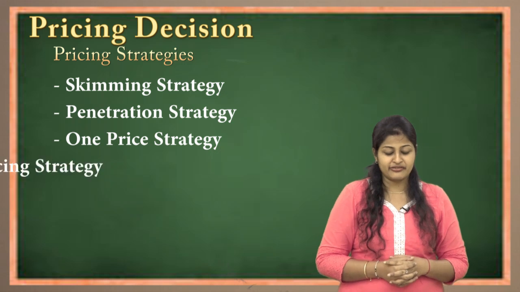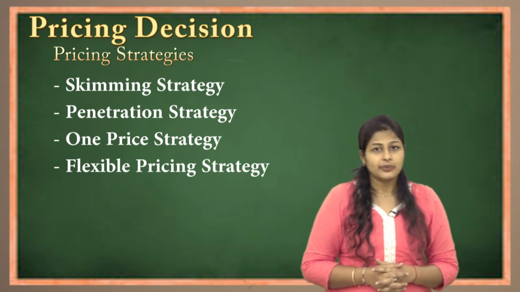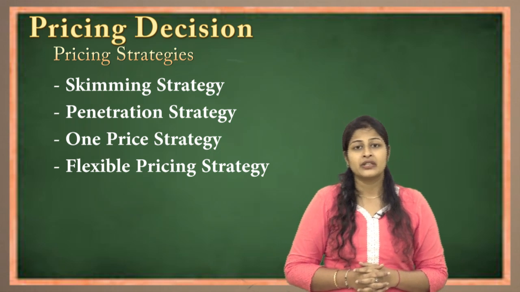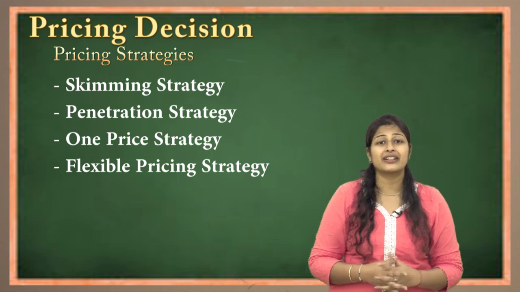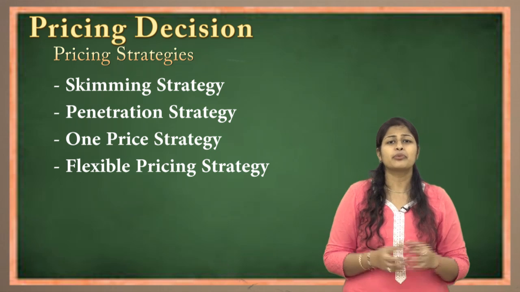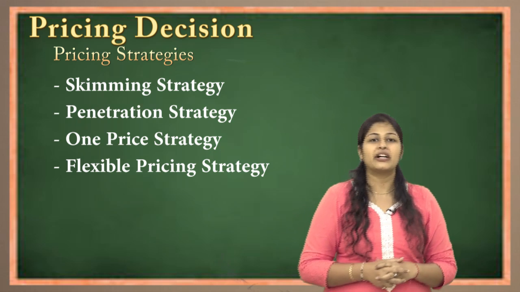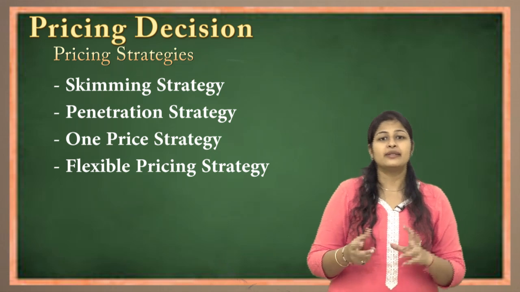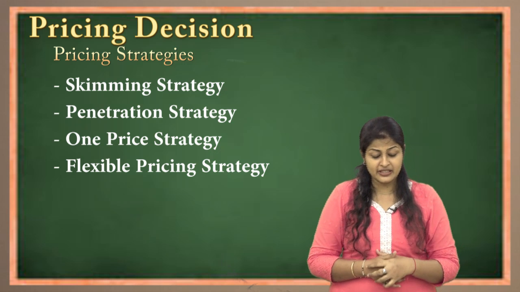The fourth strategy is the flexible pricing strategy. For example, vegetable sellers usually use this flexible price strategy. When you go in the morning, they are not ready to bargain. By evening, they will give away the product at really cheap, throwaway prices. Why? Because they know that Indian customers especially are bargainers, or bargain hunters rather. So in such a situation, they are very flexible and modify the price according to the need of the customer.